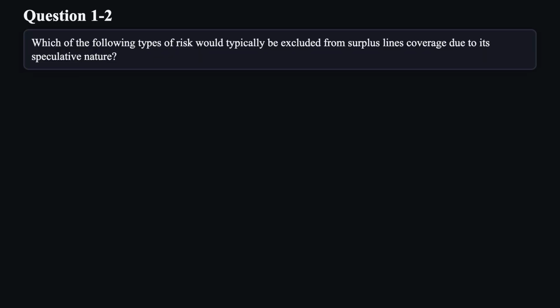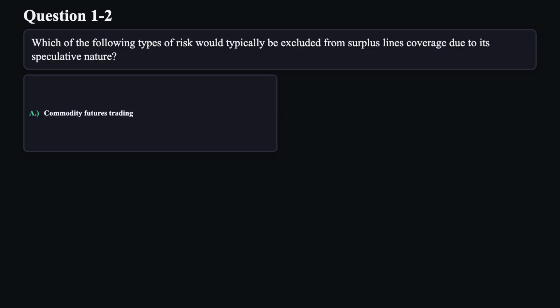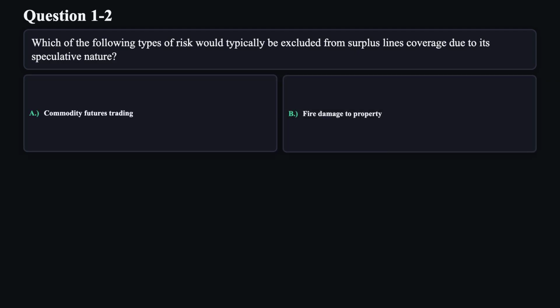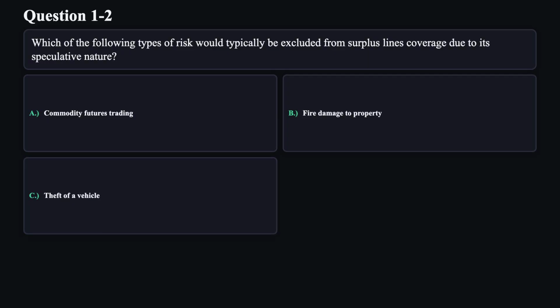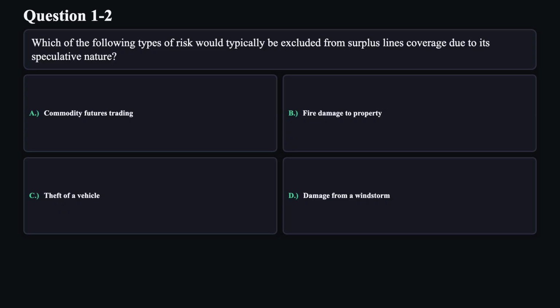Question 2. Which of the following types of risk would typically be excluded from surplus lines coverage due to its speculative nature? A. Commodity futures trading. B. Fire damage to property. C. Theft of a vehicle. D. Damage from a windstorm.